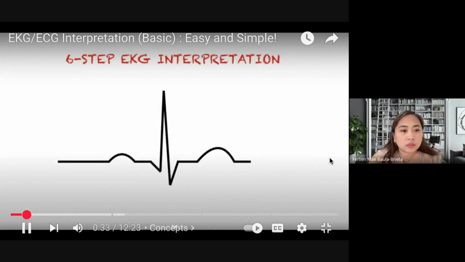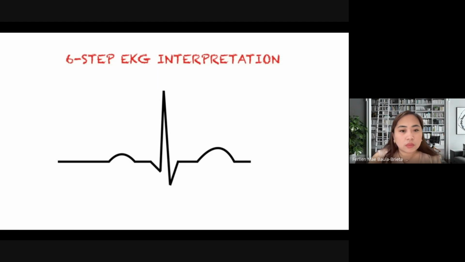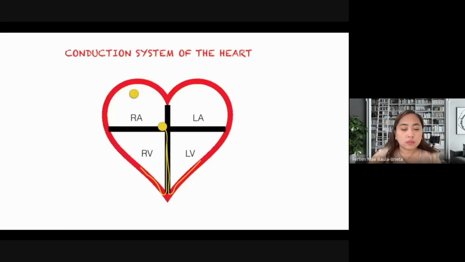This will help us have a better understanding of what's going on inside the heart as it generates a heartbeat. The first concept that we are going to discuss is the conduction system of the heart. Now, the conduction system of the heart is pretty much these special cardiac cells right here that are responsible for conducting signals that cause the heart to contract.